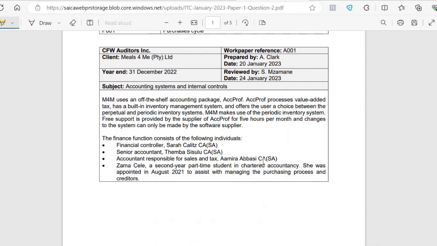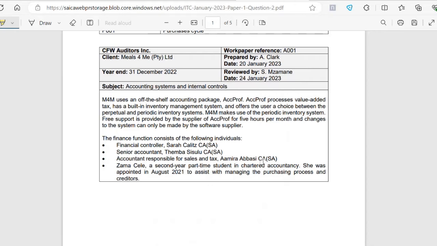So for those of you who don't know, the perpetual is basically when a company makes changes immediately. So once something is sold or once something is added to inventory, we're going to adjust the inventory numbers as the changes happen. Whereas a periodic system, where we would perform stock counts periodically, that's when we would adjust the inventory numbers.